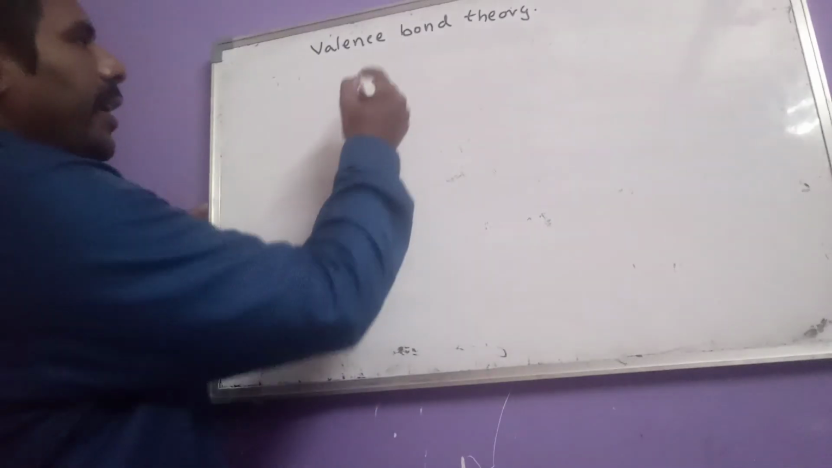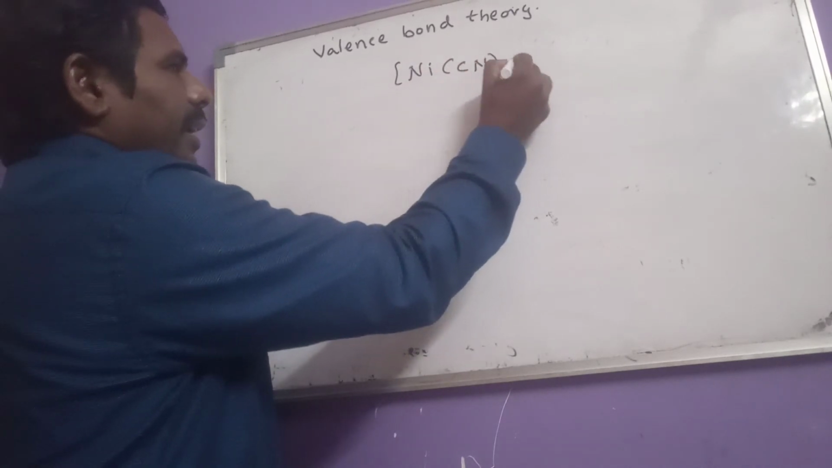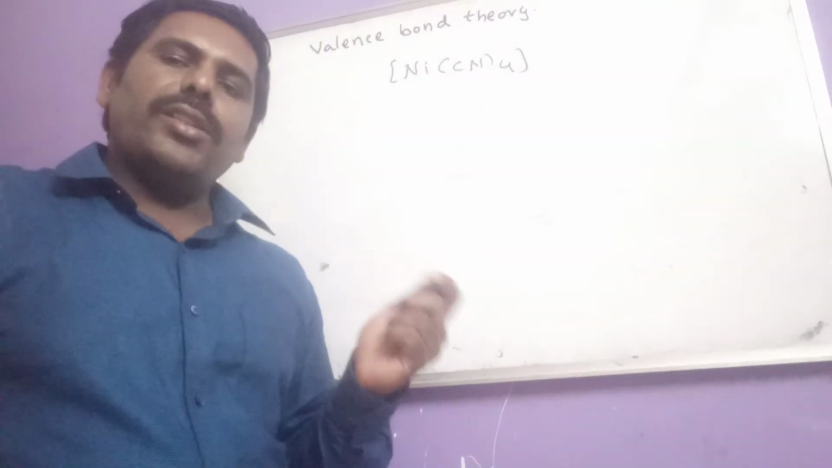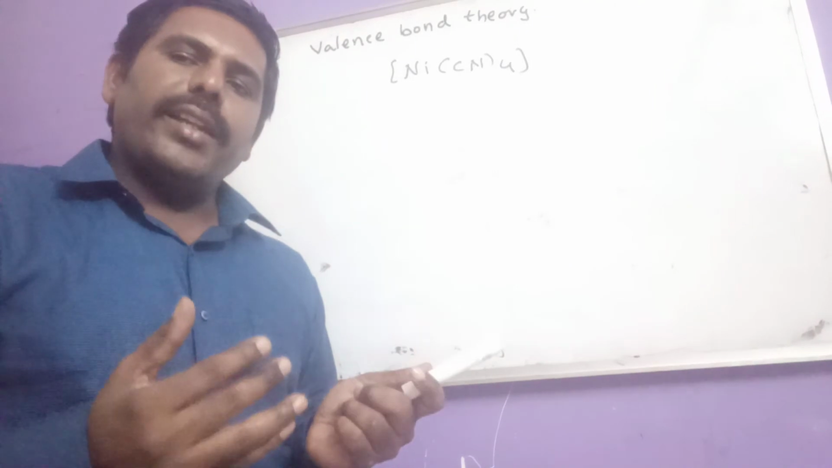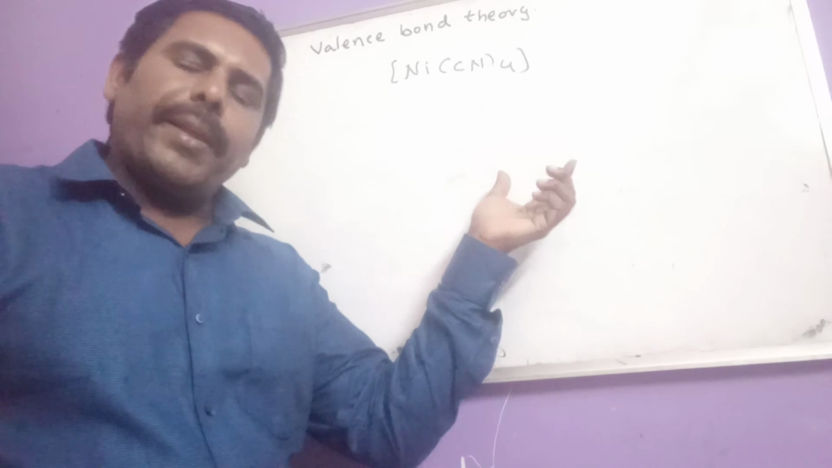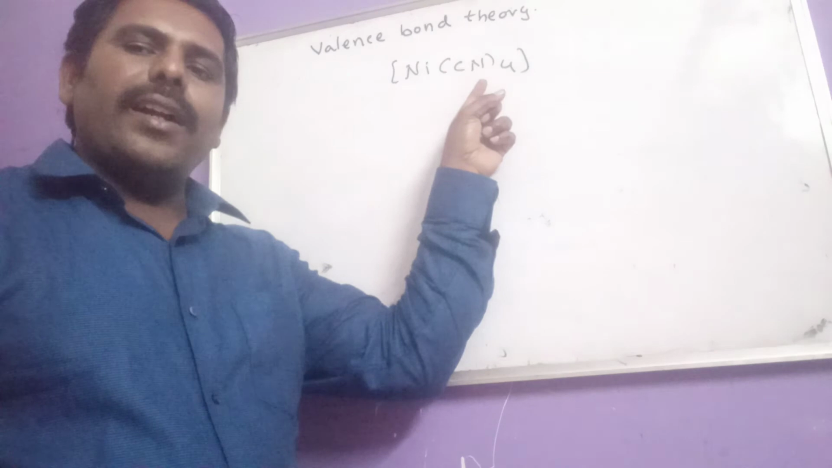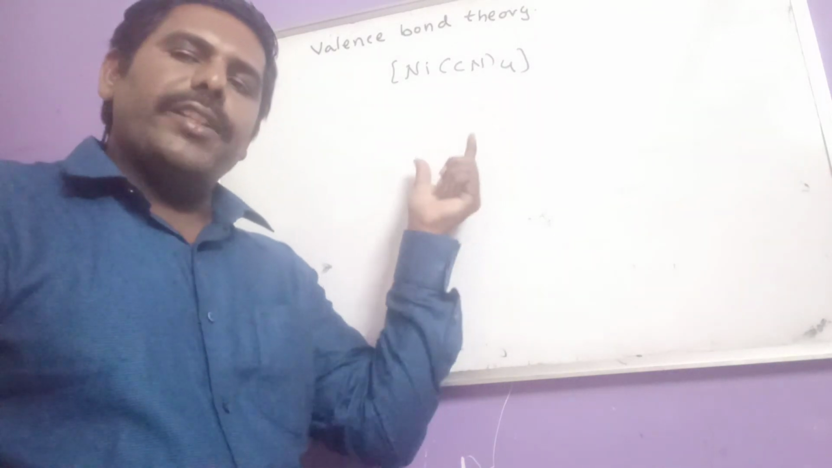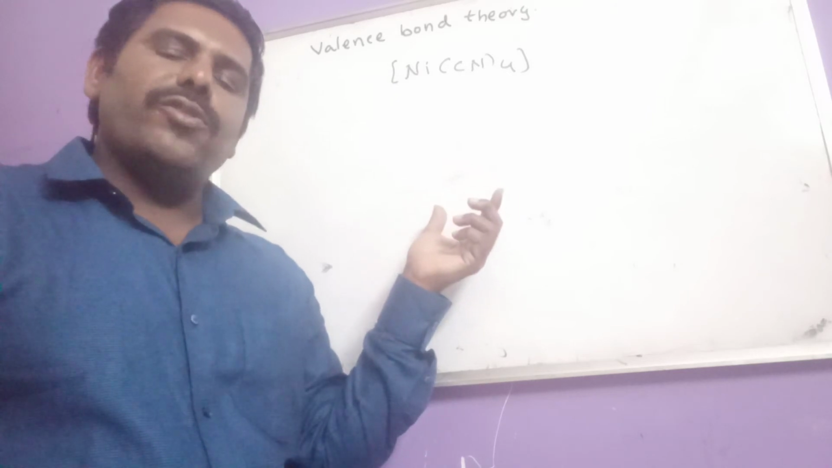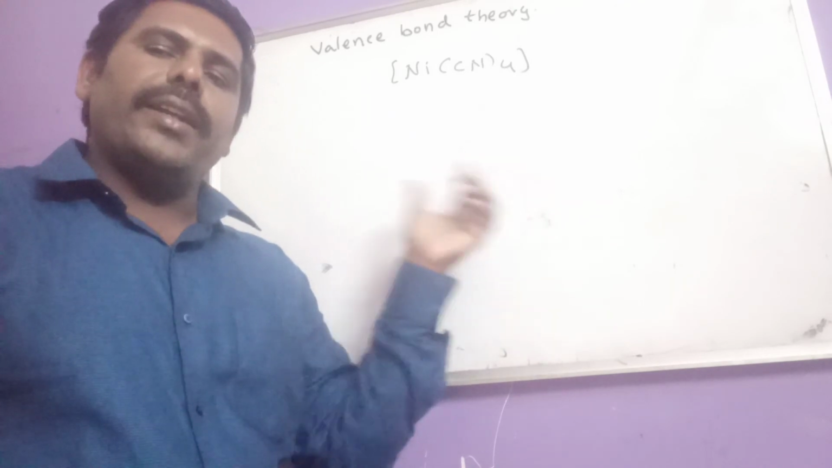So one example here: nickel tetracyanide, if they have given nickel tetracyanide. Now what question may they give here? The question is here, what is the nature of that complex compound? Is it spin free or spin paired? As strong ligand approached, it is said to be a spin paired complex, and we can also call that a low spin complex, and that is diamagnetic in nature.